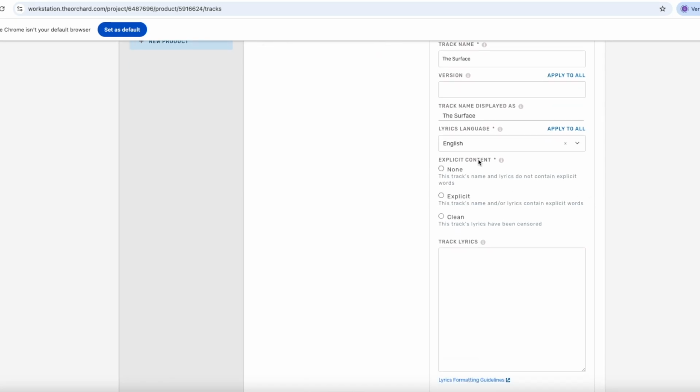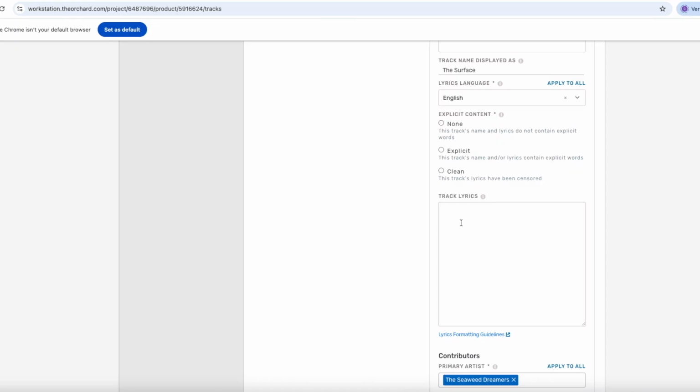Then you'll have to select something about the explicit content. So select None if there's no swearing or explicit content. Select Explicit if there's swearing or explicit references to sex, violence, or drugs. And Clean is used if the original song contained explicit lyrics, but it's been removed or censored in this version.